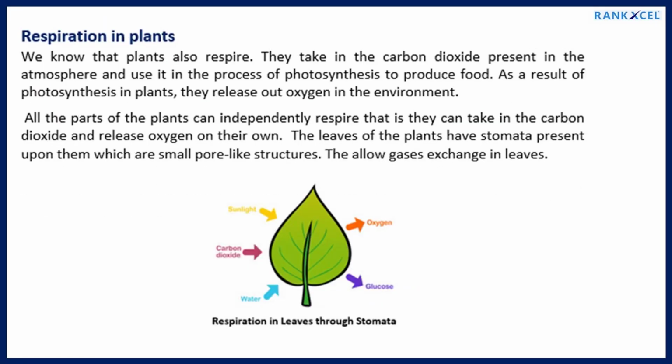Respiration in plants. We know that plants also respire. They take in the carbon dioxide present in the atmosphere and use it in the process of photosynthesis to produce food. As a result of photosynthesis, plants release oxygen into the environment. All the parts of the plants can independently respire, that is, they can take in the carbon dioxide and release oxygen on their own. The leaves of the plants have stomata present upon them, which are small pore-like structures. They allow gas exchange in leaves.